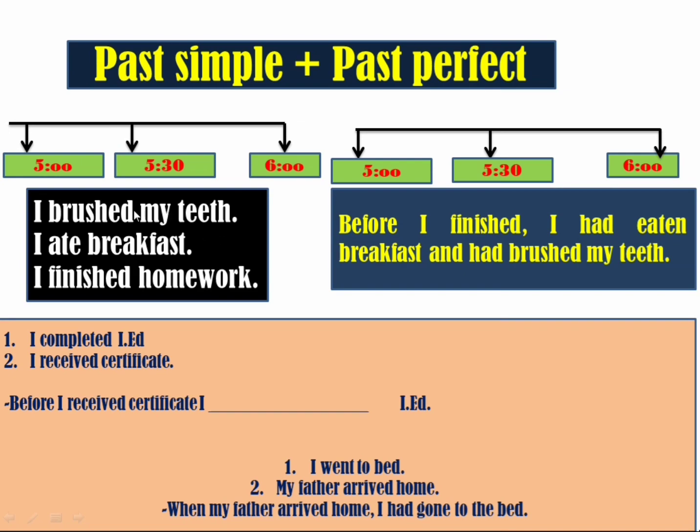It is not long. This is a short period, okay, a very short time. And the past perfect tense is used to talk about 2 actions in the past, to show which one happened first in the past. Okay, which one happened first in the past.